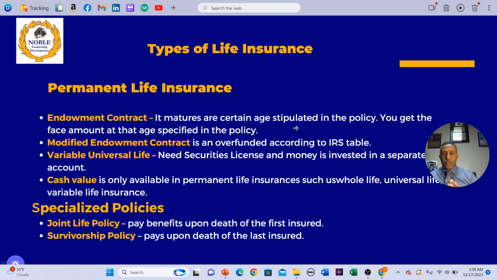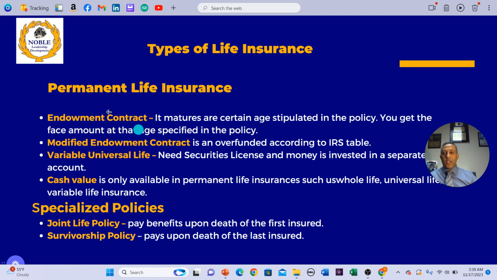When the policy is written, you want the death benefit to be available at age 80 or 85, right? That's written in the policy, and the premium is determined by the age you decided, but that's an endowment contract. It matures, so you can get the money before you die, right? So the face amount is available at the specified age in the policy.